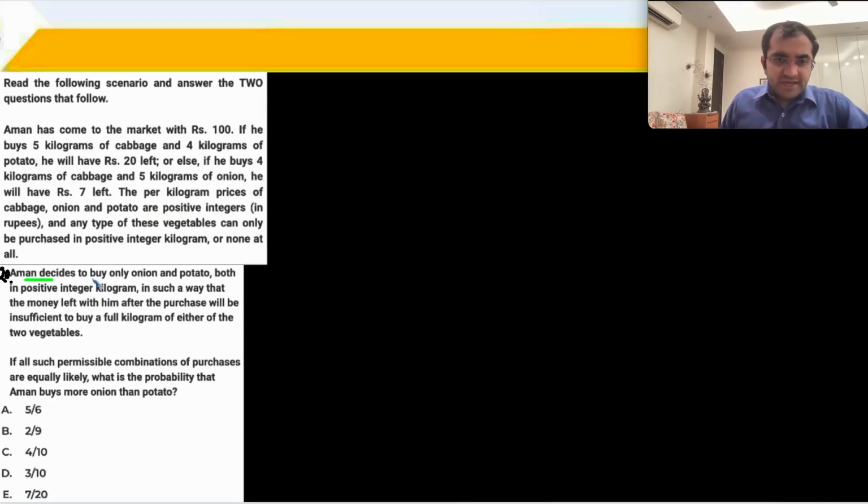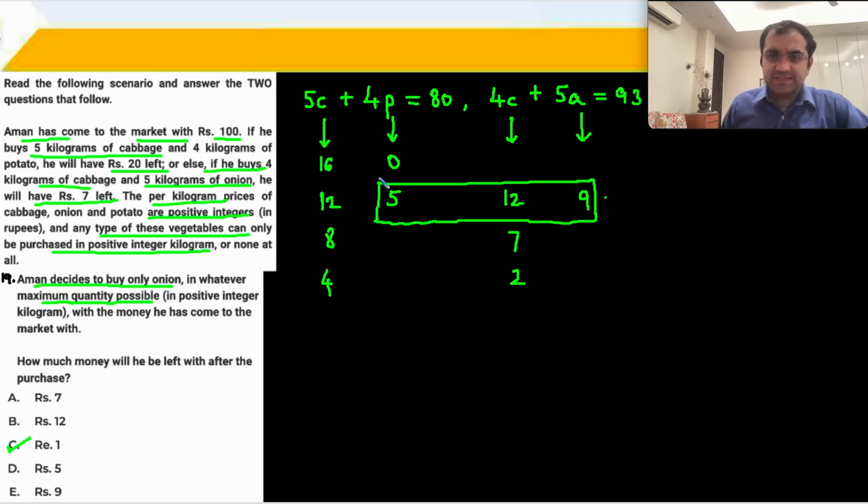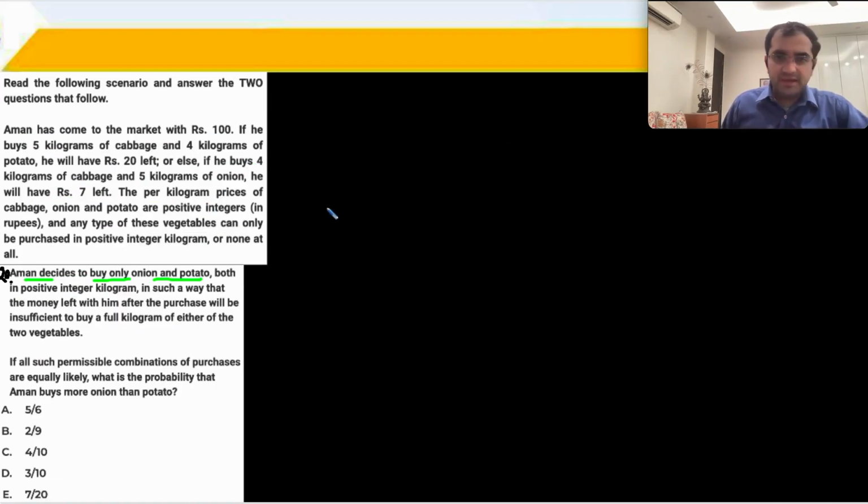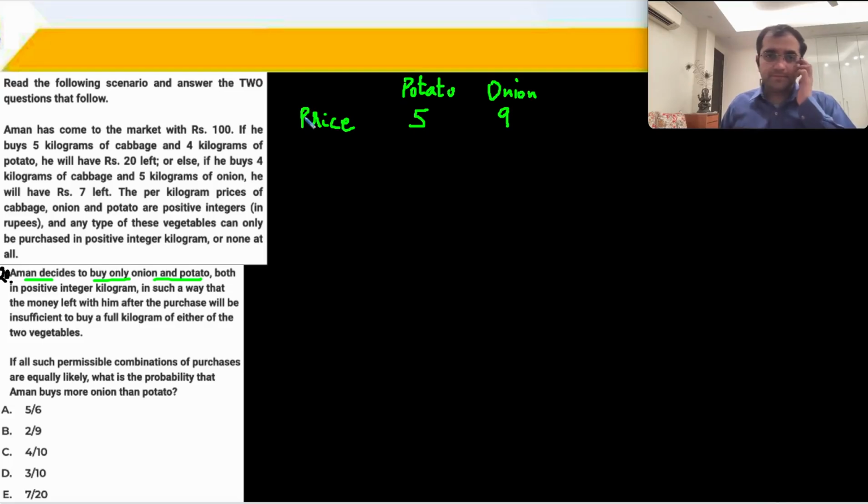Mr. Aman decides to buy only onions and potatoes. What is the price of onions and potatoes? Onions is 9 rupees, potatoes is 5 rupees. ठीक है. So we can write down over here price, potato 5 rupees, onion 9 rupees. ठीक है. Potato 5 and onion 9. Then क्या करना है? He has to buy only onions and potatoes. So I can start writing quantities from over here.